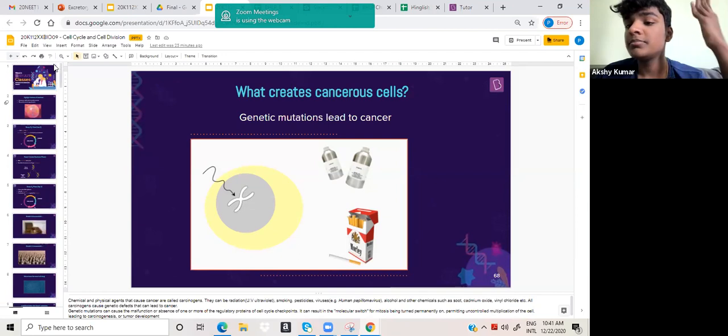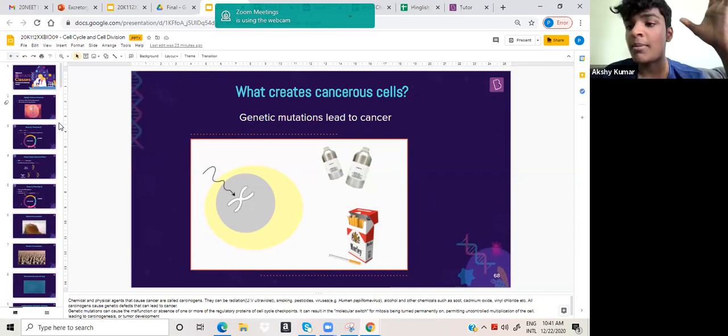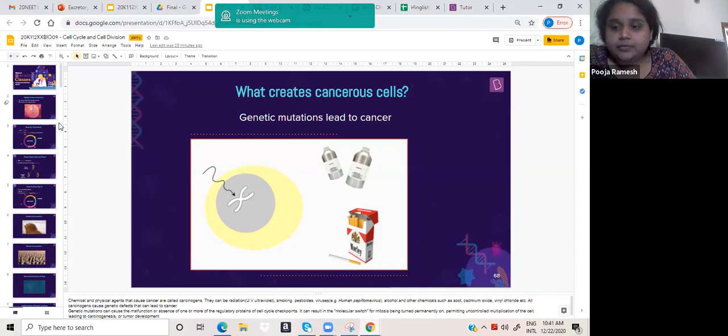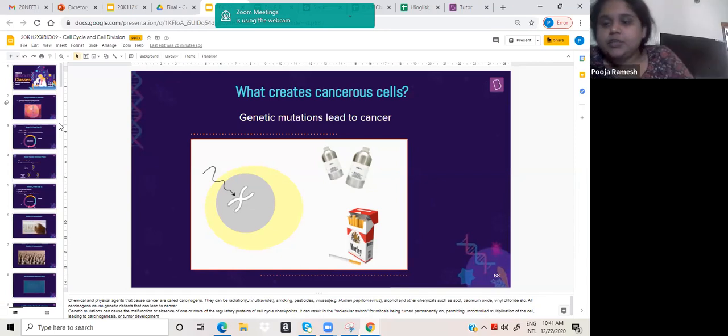If mitosis is clear, then we have only meiosis. One more class and we'll complete this chapter. Will we do 1.5 hours on Tuesday and Thursday, or 1 hour only? It depends on the day. If it's a content-heavy day, I would prefer to stop at that particular thing. When you come for the next class, I want you to read your textbook for mitosis and all.